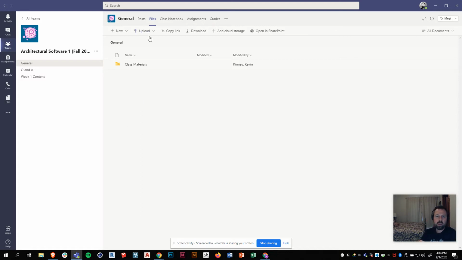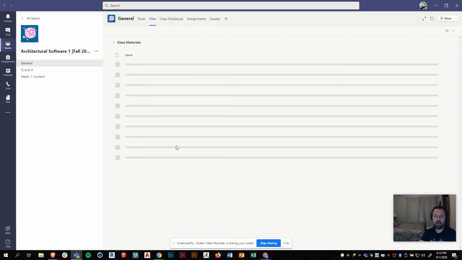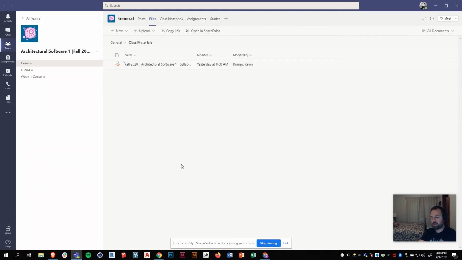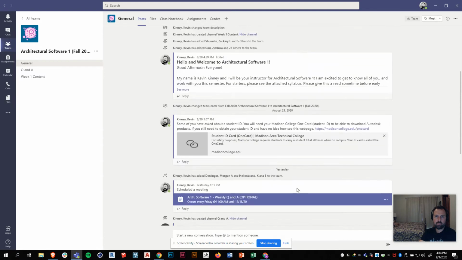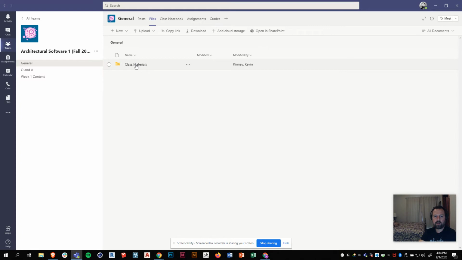Now, if you notice in here, there's a class materials folder. If I go in there, that's where you're going to find the syllabus. The syllabus will always be in here, and sometimes I'll update it and put it right back in here. So your most up-to-date syllabus will always be located here. All right, so I'm going to go back to posts. If I ever want to go back there, just click files and I'm back there, and I can go in class materials and get whatever I need.